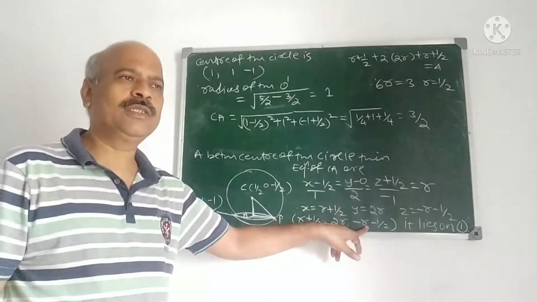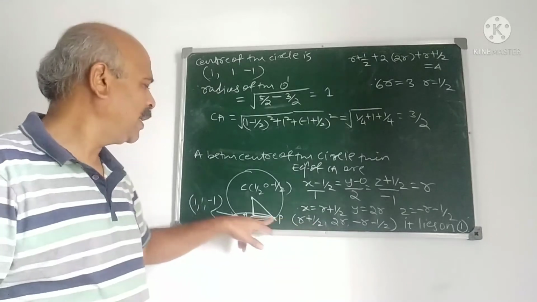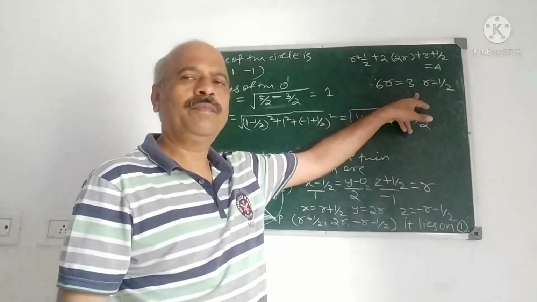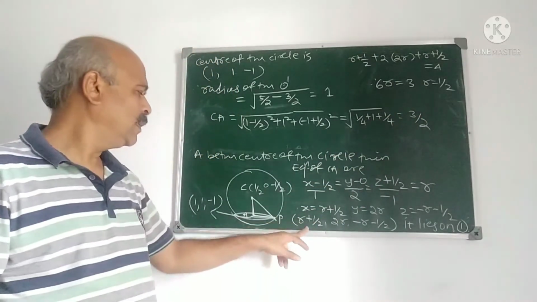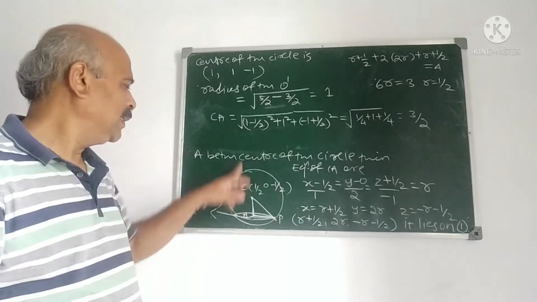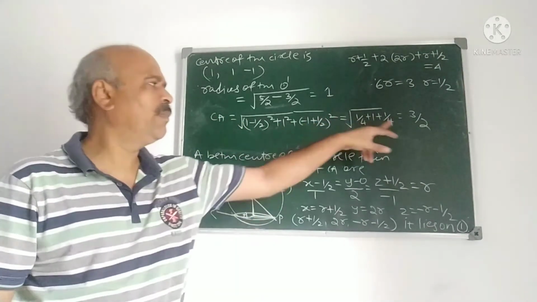We took an arbitrary point on CA, and finally we took that this point lies on the plane. Therefore, we have obtained the value of R. Substituting R here, we have obtained the center of the circle. And CA we have obtained. How have we obtained CA? Distance formula, root 3 by 2.